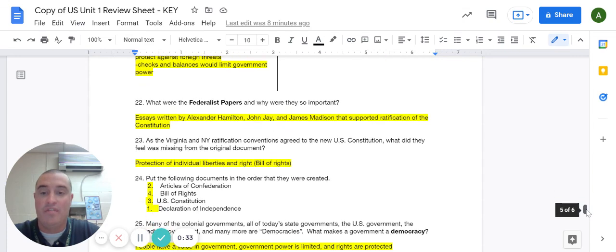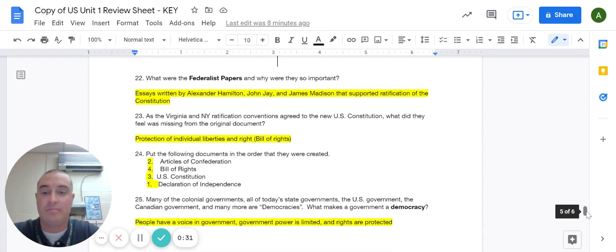Question 22, what were the Federalist Papers and why were they important? So the Federalist Papers were essays written by Alexander Hamilton, John Jay, James Madison, and these essays supported ratification of the Constitution. Finally, question 23, when Virginia and New York were discussing ratification of the Constitution, they strongly felt that the Bill of Rights, protection of individual rights and individual liberties, was missing from the Constitution. The Bill of Rights was eventually added shortly after ratification. We'll pick back up with 24 in the next video.